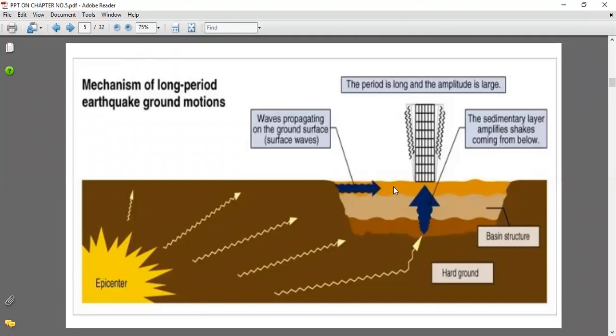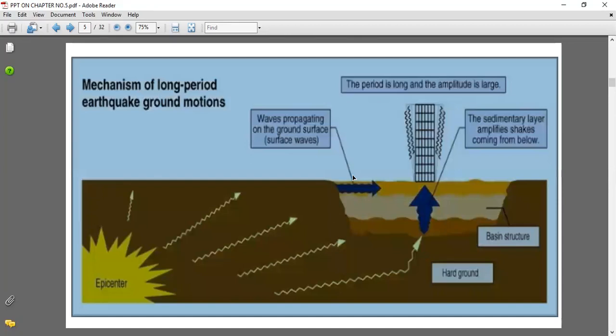You should write the points: epicenter; from the epicenter the waves are produced, that is, seismic waves in terms of body waves and surface waves.